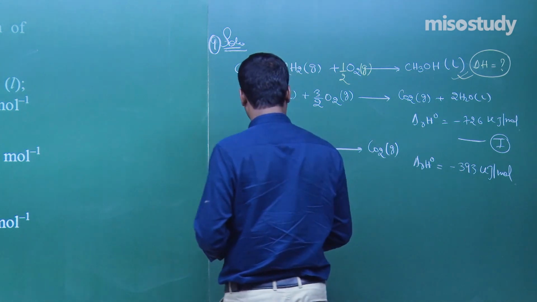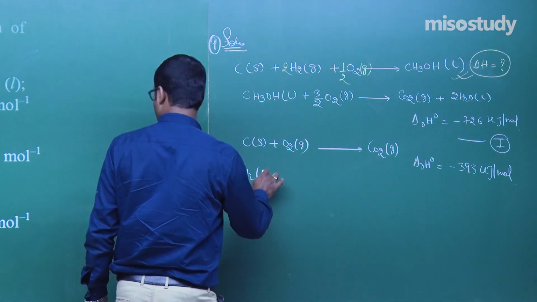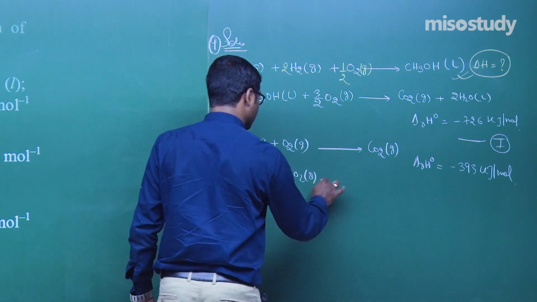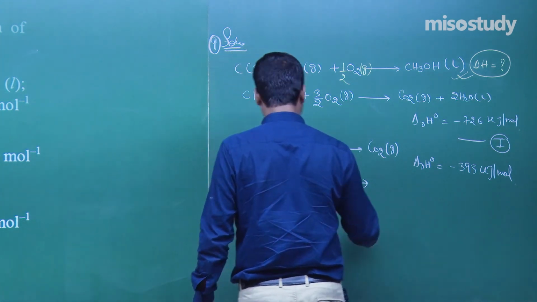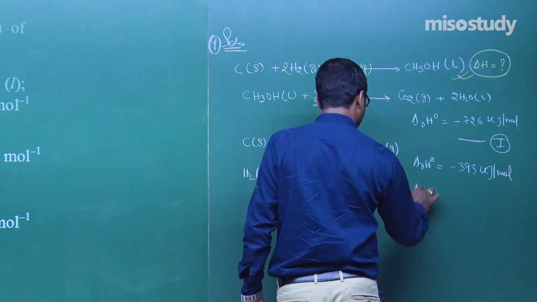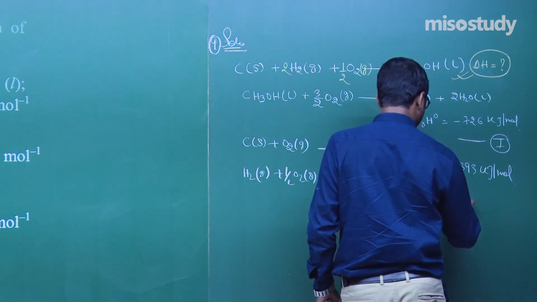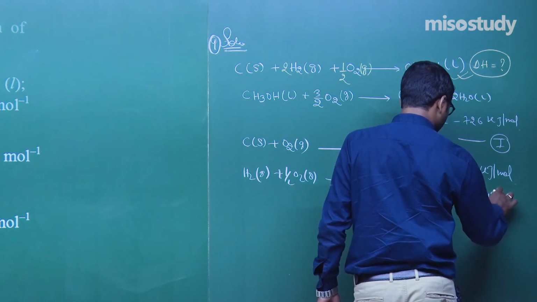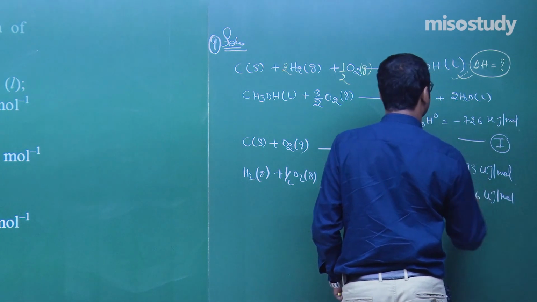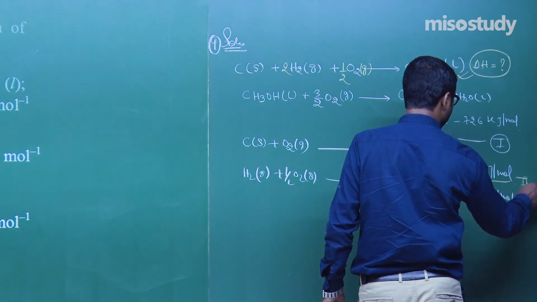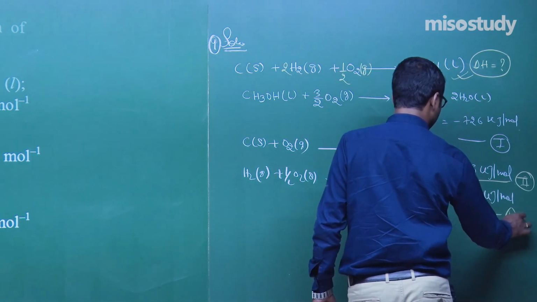Now the next one is H2 plus half O2, which gives you H2O. That is, heat of formation is minus 286 kilojoule per mole. So mark it, this is equation 1, this is equation 2, and this is equation 3.